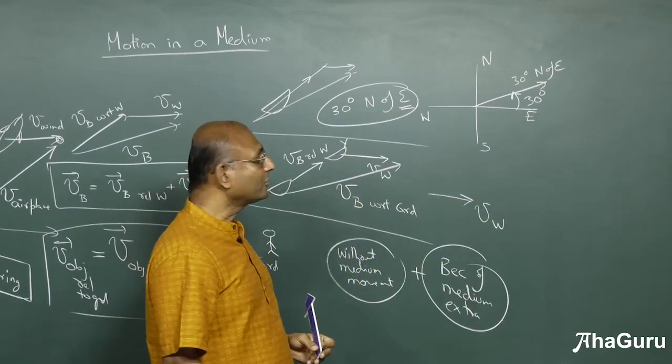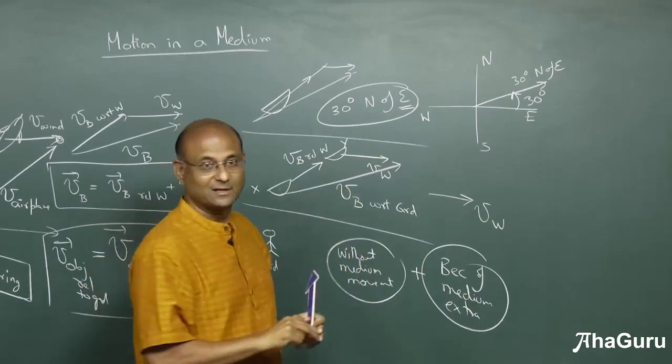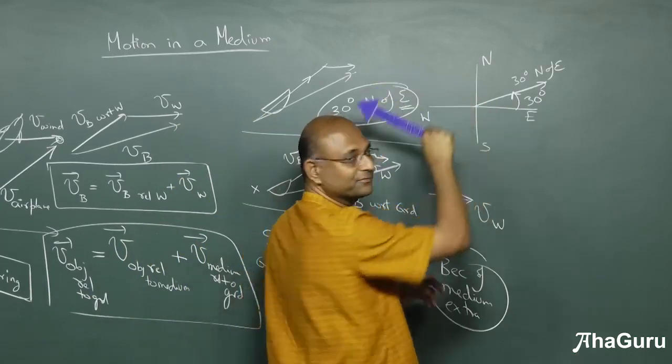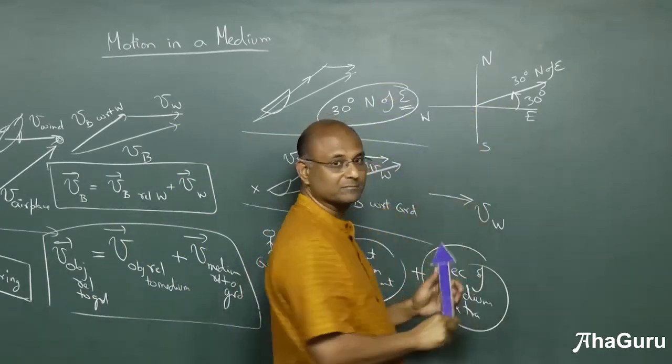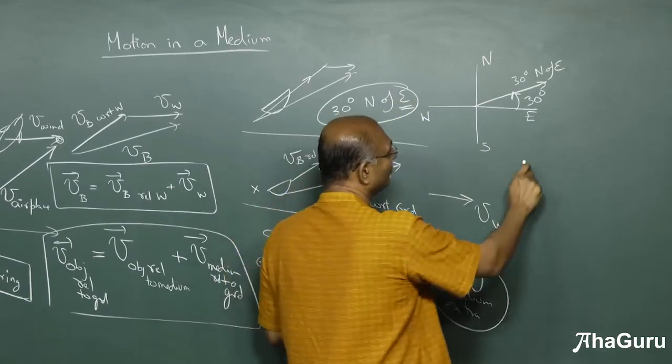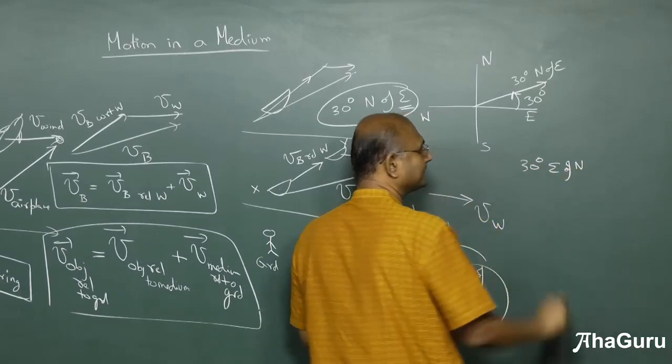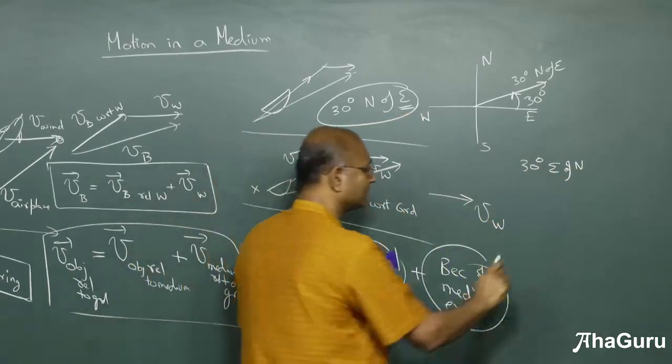Okay? If I had told you 30 degrees north of west, this is west, 30 degrees north of west would be that direction. But if I had told you 30 degrees east of north, what is my primary direction? North.